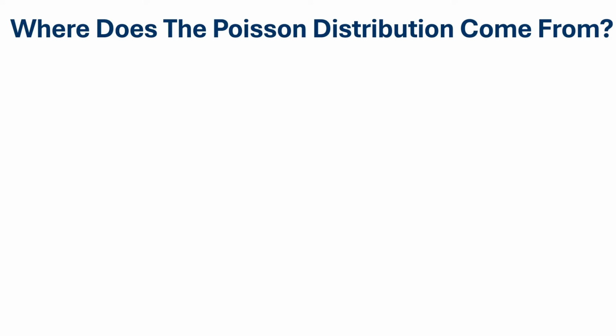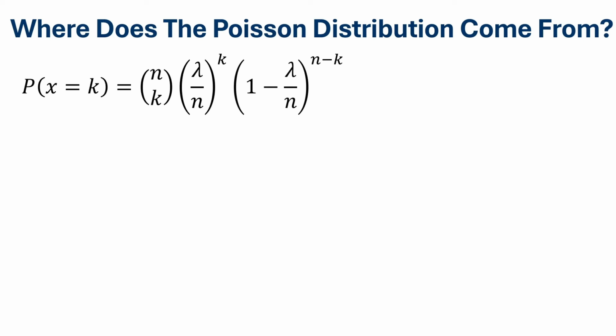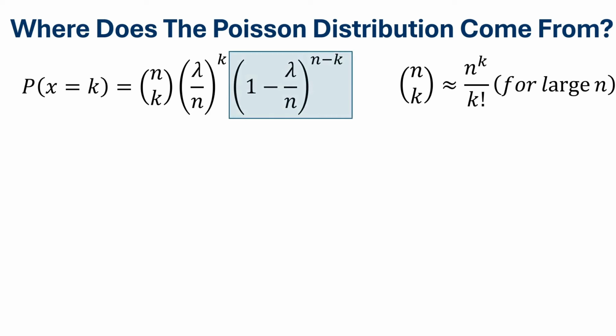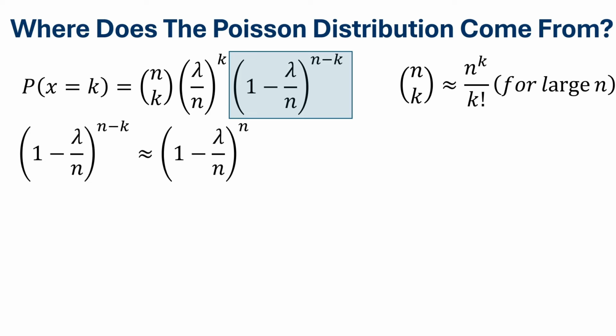At this point, we have expressed the binomial distribution in terms of lambda, as can be seen on the screen. And we have just now shown that n choose k can be approximated as n to the power k divided by k factorial if we assume n to be very large. We now want to isolate the term (1 plus lambda over n) to the power n minus k. We have already spoken about the assumption that n is large, so that means that the exponent n minus k in this term can be approximated as just n.